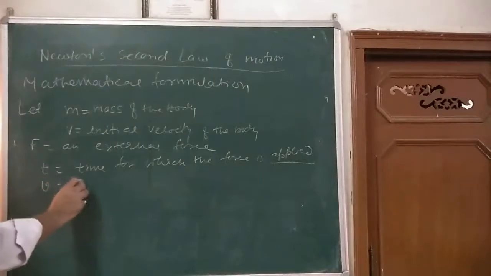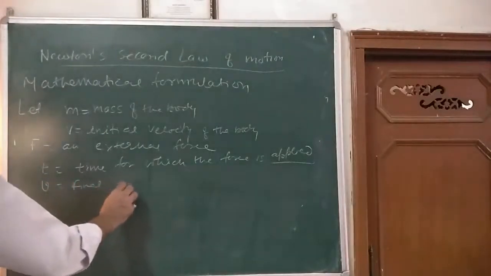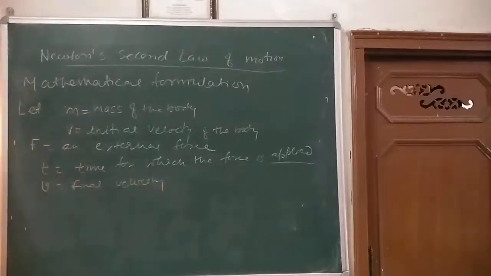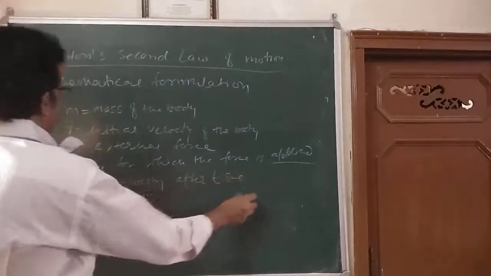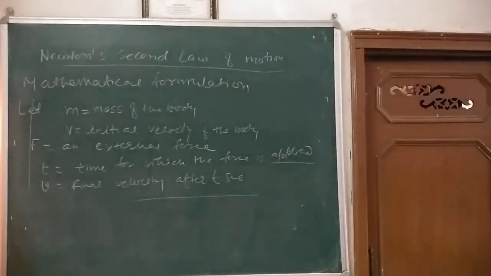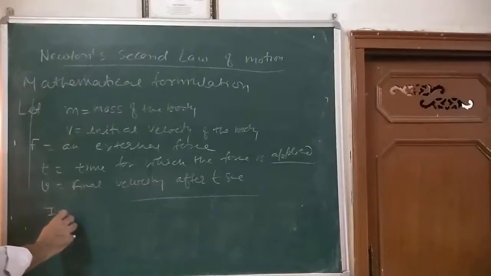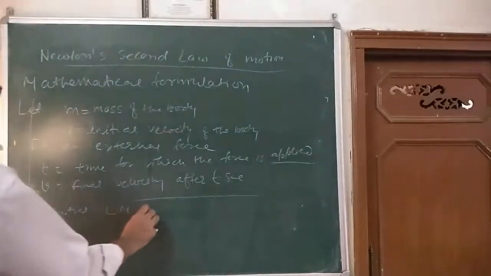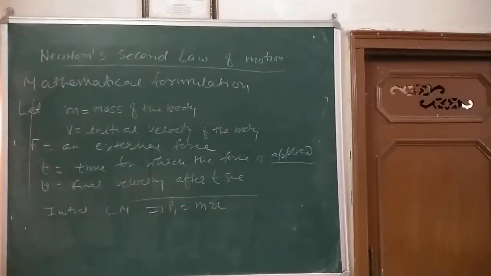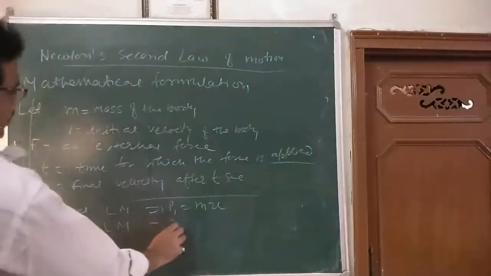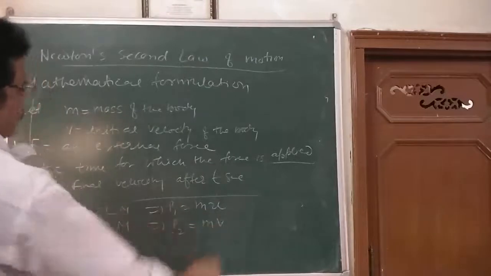And v is the final velocity of the body along the same straight line after t seconds. These are the parameters we are taking here. So I can say the initial linear momentum of a body, say P1, is equal to mass into velocity. Similarly, the final linear momentum of the body, that is P2, is mass into velocity, m into v.